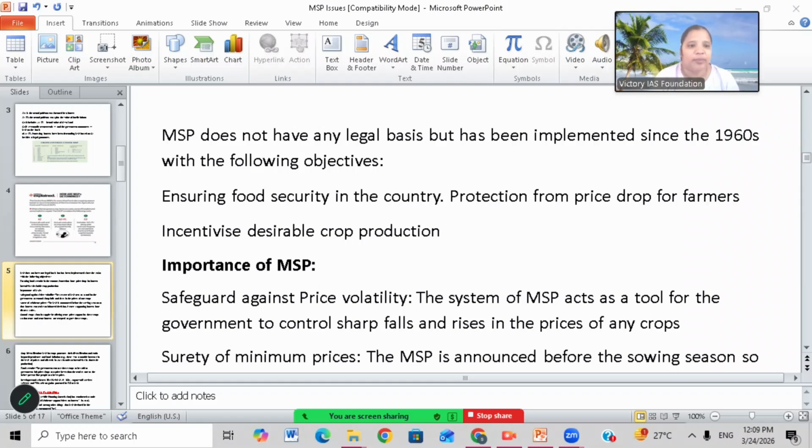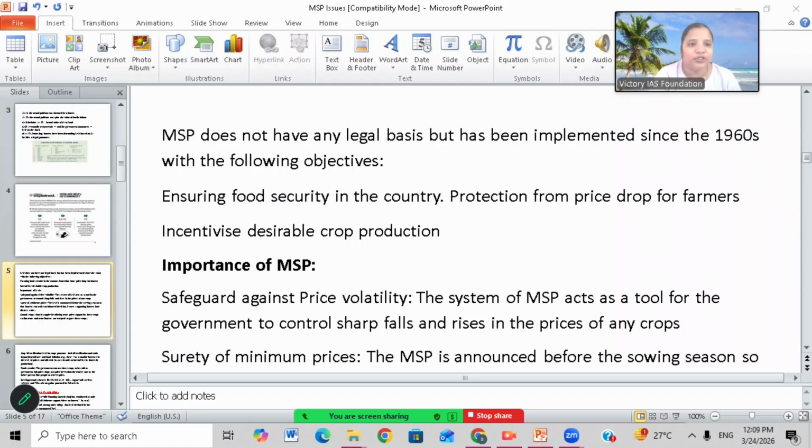Farmers should not incur losses in case of a price drop for a produce due to market volatility, and MSP ensures that. It also incentivizes desirable crop production. Suppose jute is not selling much, so the farmers don't want to produce jute. In that case, the government guarantees the MSP and encourages them to produce jute.